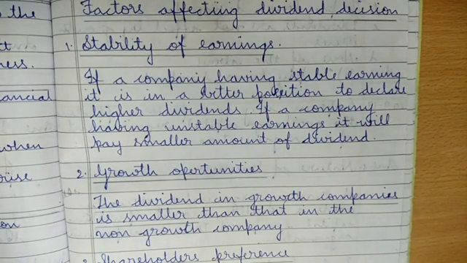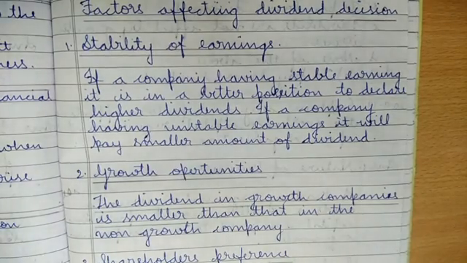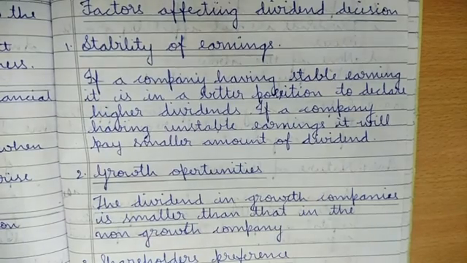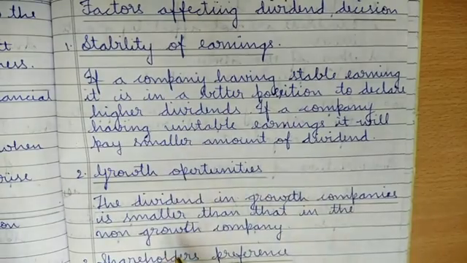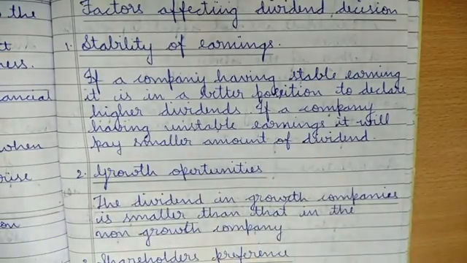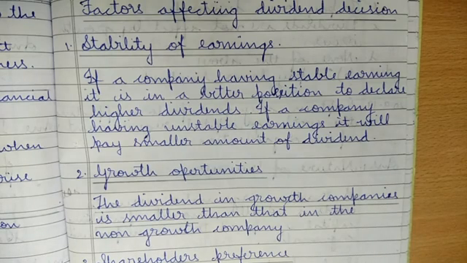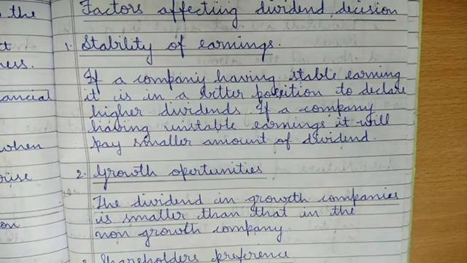Those higher level companies will pay higher dividends to their shareholders. Those companies whose earnings are unstable, that is their profit may increase one year and decrease another year, pay a very small amount of dividend to their shareholders.